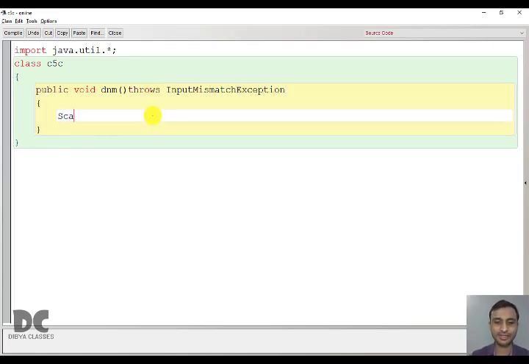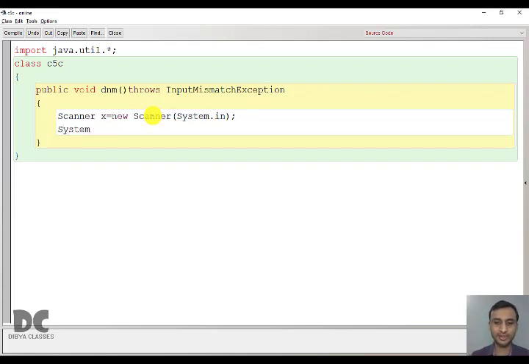Then here we'll write the scanner line, Scanner x = new Scanner(System.in). Before taking input, you also have to write the print statement. And in this print statement, we'll ask the user, enter a value between 1 to 7.